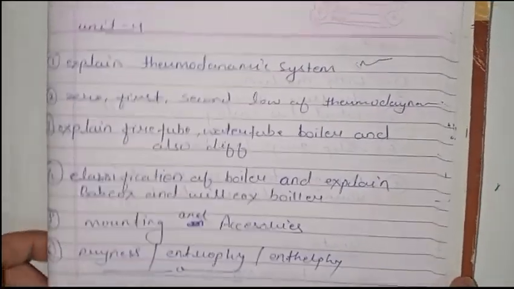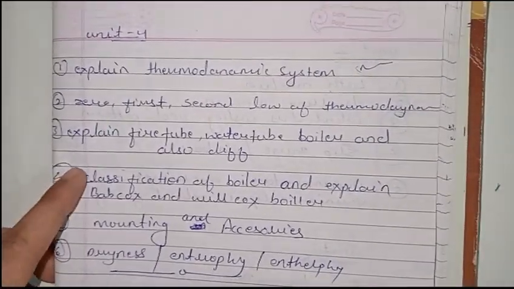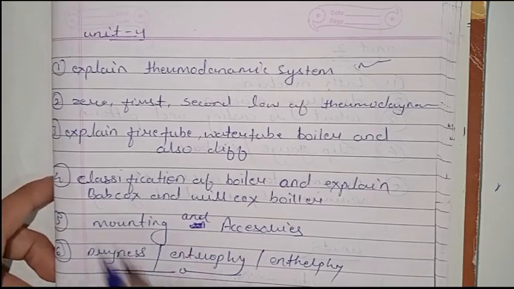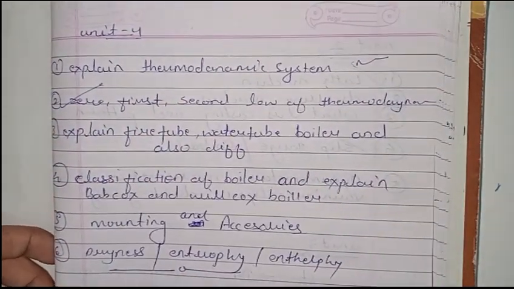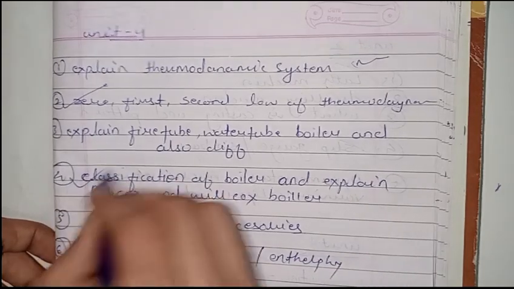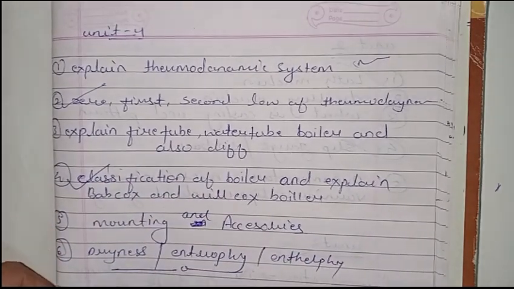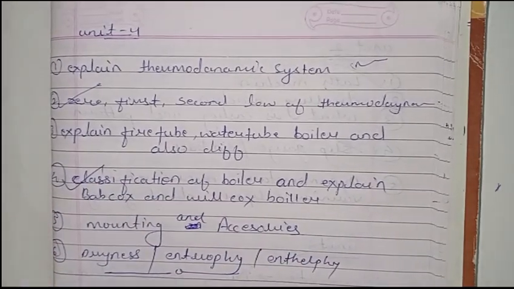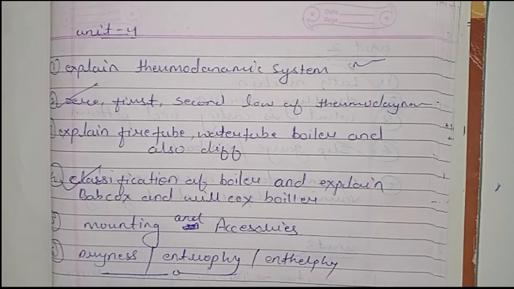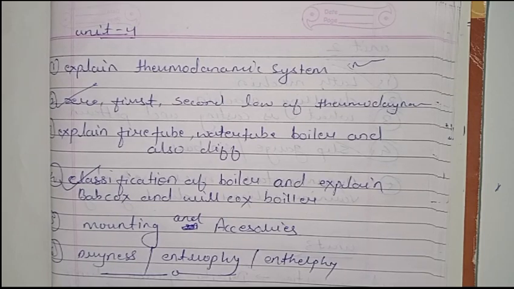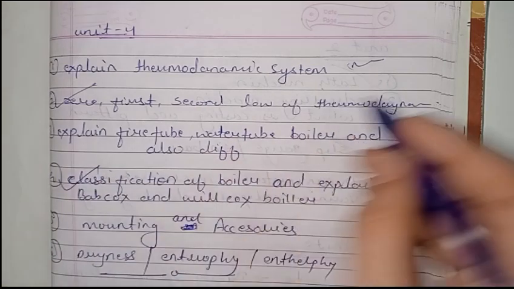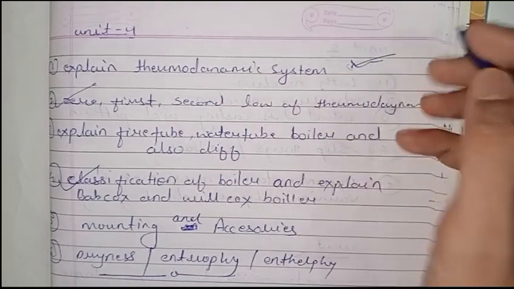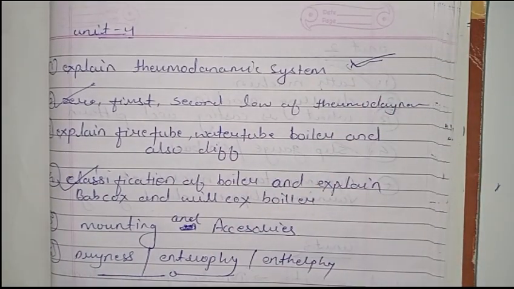And now we watch unit 4. The most important questions are the zeroth, first and second law of thermodynamics. Okay, and after that you have to do classification of boilers and explain Babcock and Wilcox boiler. These are the only most important questions of unit 4. Only two questions. If you have time, you can do explain thermodynamic system.